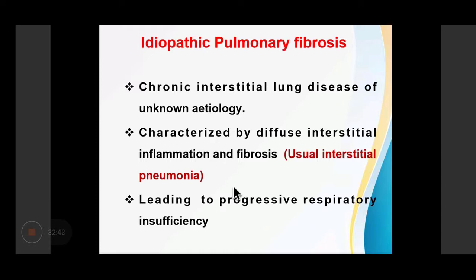Now, idiopathic pulmonary fibrosis is also known as cryptogenic fibrosing alveolitis. It is basically a chronic interstitial lung disease of unknown etiology. It is characterized by diffuse interstitial inflammation and fibrosis, which eventually leads to respiratory insufficiency.